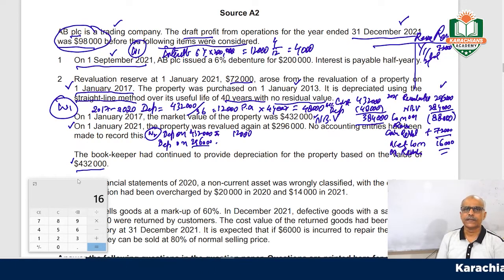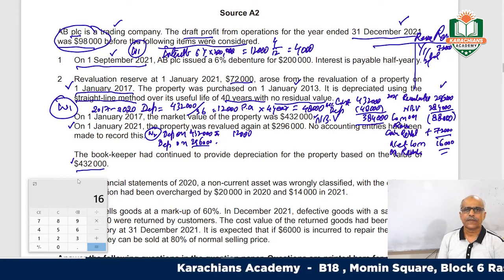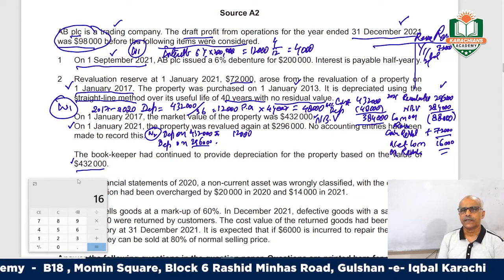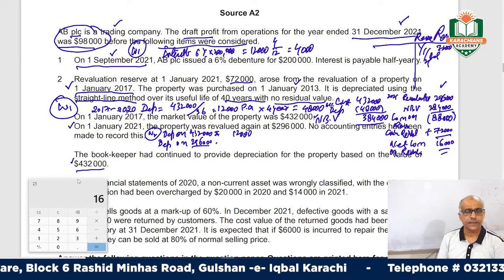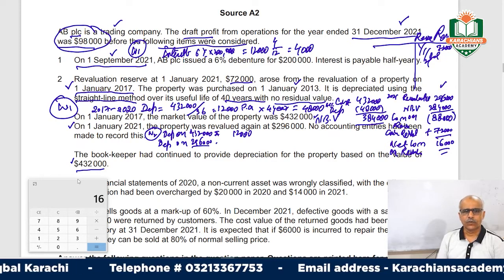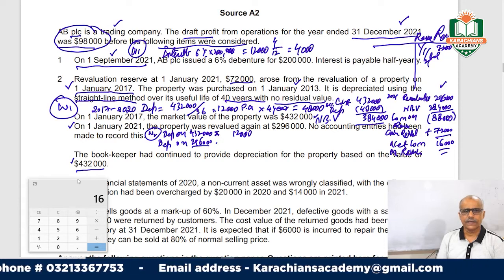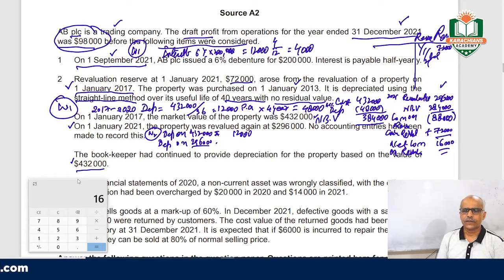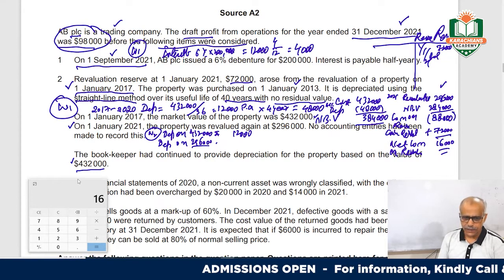Now how many years do we have? On 1st January 2017 we had 36 years in hand. Now when the revaluation is happening, a further 4 years have passed: 2017, 18, 19 and 20, and in January 2021 we are revaluing the asset. It means from 36 years, a further 4 years have passed, so 32 years are in hand.